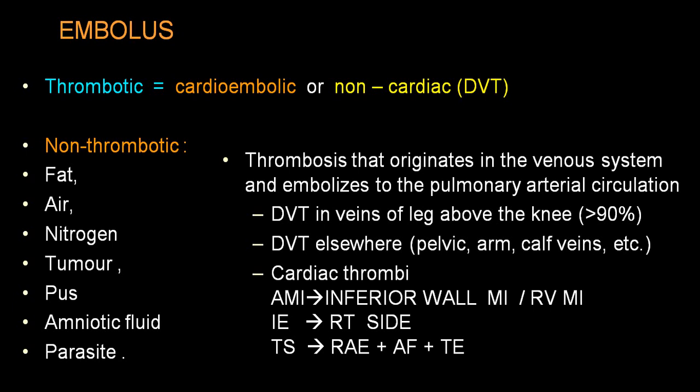If it comes from the heart, the word utilized is cardiac thromboembolism. And cardiac thromboembolism is very frequently from the right side in case of inferior wall infarct or RVMI.